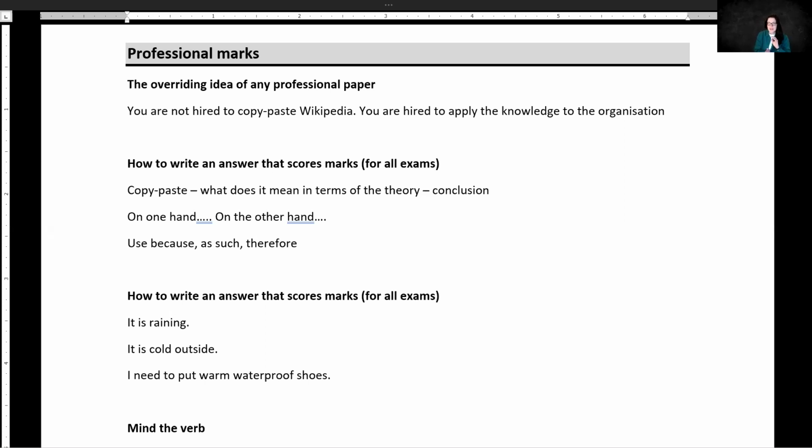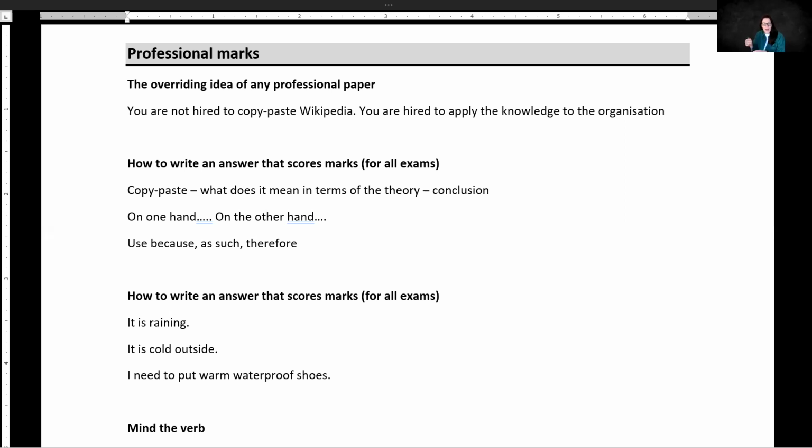As such, even if you know the full syllabus, if you do not copy paste parts of the scenario, and if you do not use the scenario, the company specific, to apply your knowledge, then you will not pass.